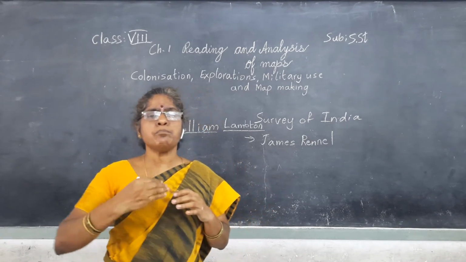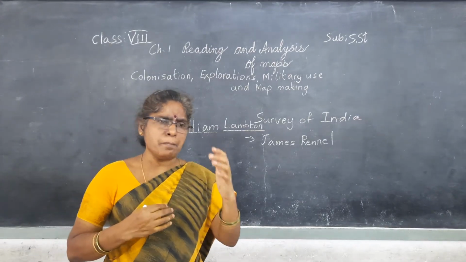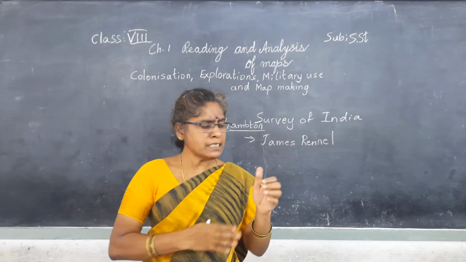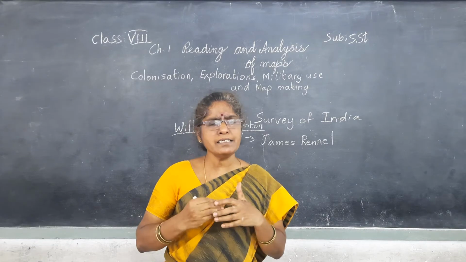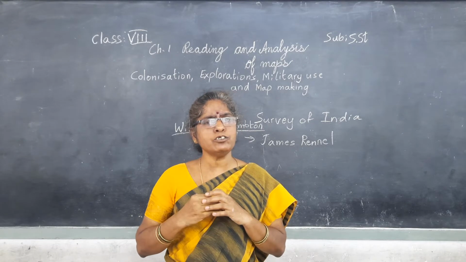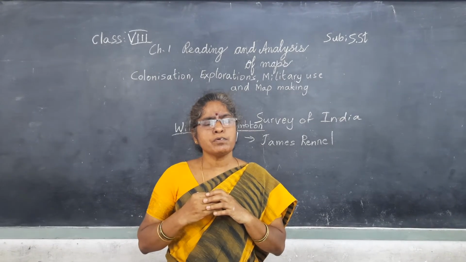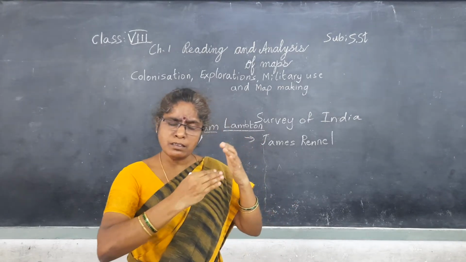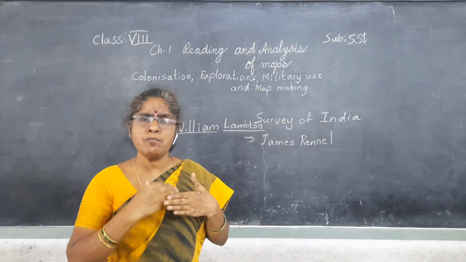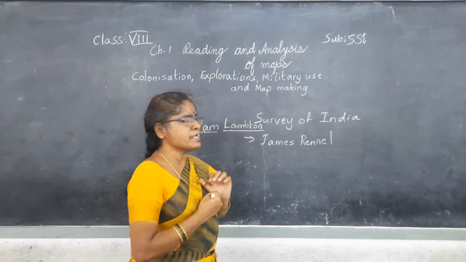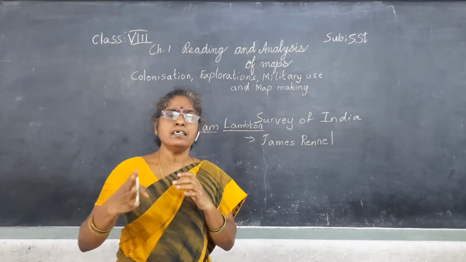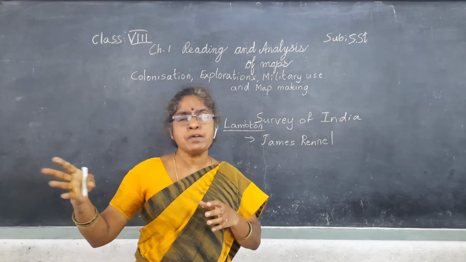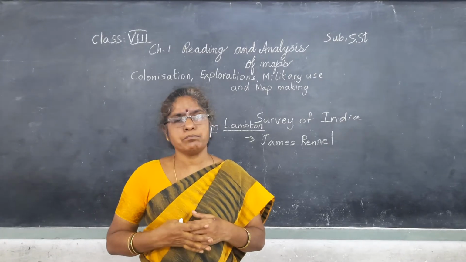Previously the maps which were prepared were helpful to the kings and the government, and the maps prepared were helpful for army or military use. It might be secret only. It won't be revealed to the common man.